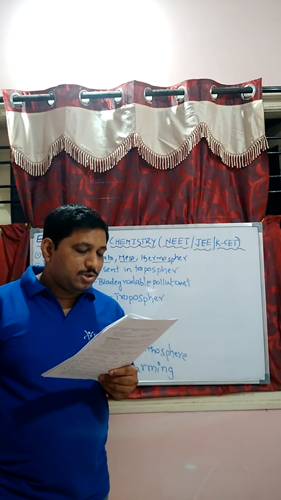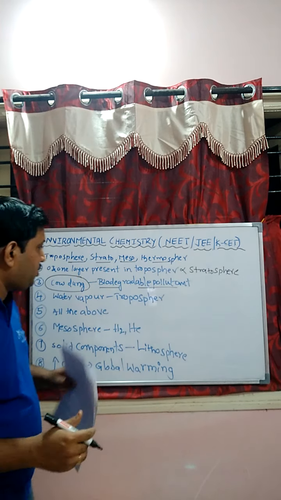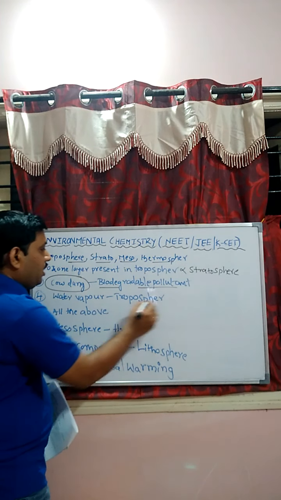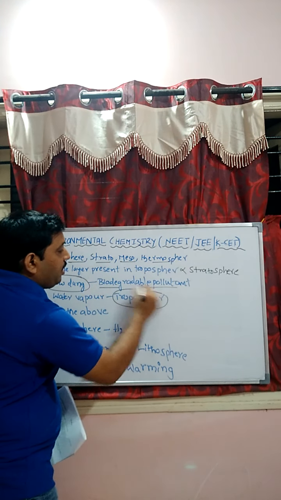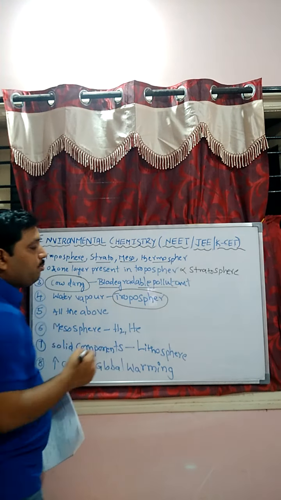Next one, student. Question number 4. The region containing water vapor: thermosphere, stratosphere, mesosphere and troposphere. Troposphere contains water vapor, student. Okay, that is the first layer of the atmosphere that contains water vapor.